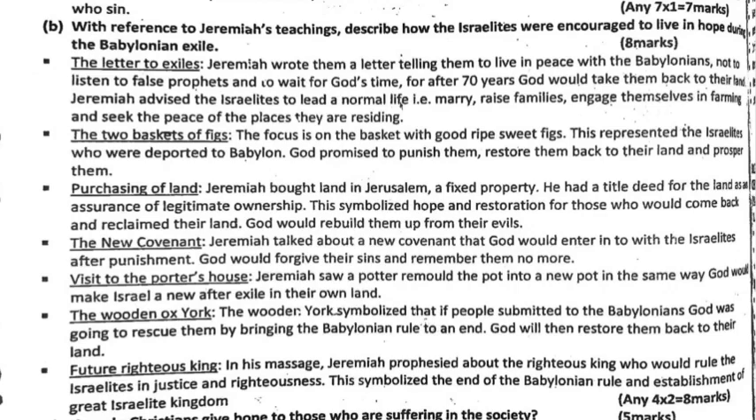The two baskets of figs. The focus is on the basket with good, ripe, sweet figs. These represented the Israelites who were deported to Babylon. God promised to punish them, restore them back to their land, and prosper them.